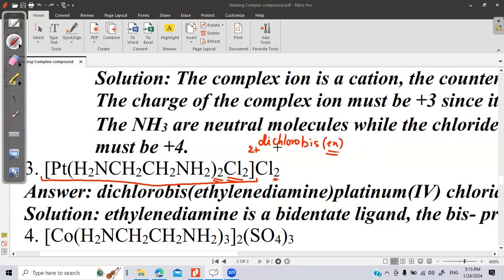Why dichloro to be written? Because dichlorido starts from C. Chlorido starts from C. Ethylene diamine starts with E. So C should come first alphabetically. So we'll write dichlorido. So there is a spelling error here. We can change it. Dichlorido. Change from dichloro. Dichlorido, bis ethylene diamine platinum 4 chloride.